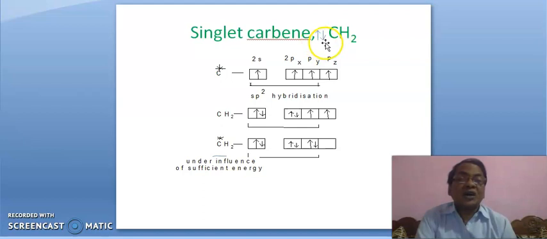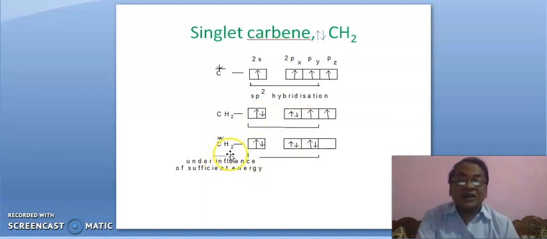Here both the electrons are paired. It is excited carbon and it is sp2 hybridized. One electron is in the unhybridized pz orbital. Two electrons come from hydrogen.